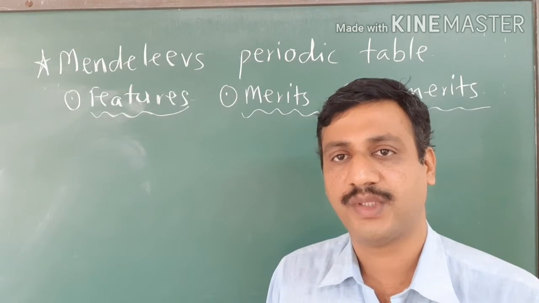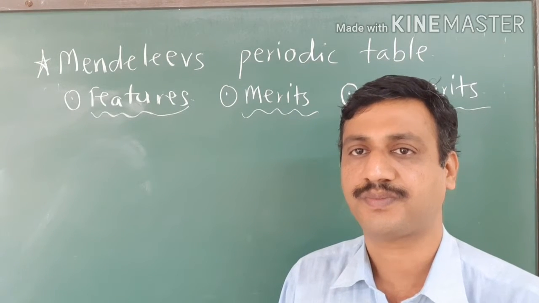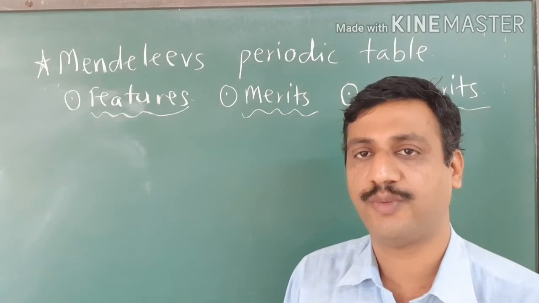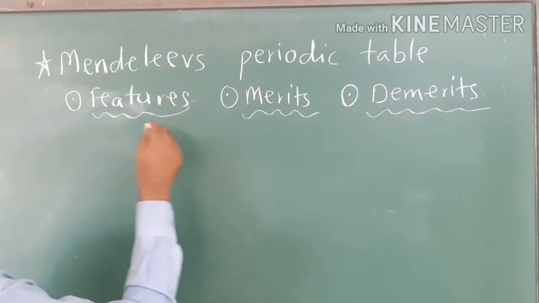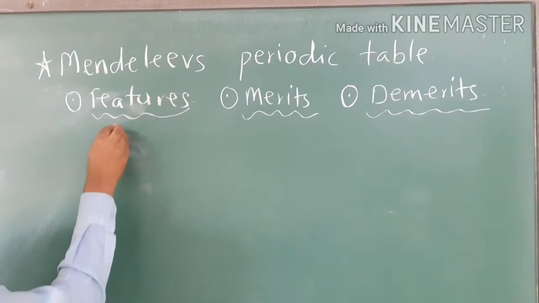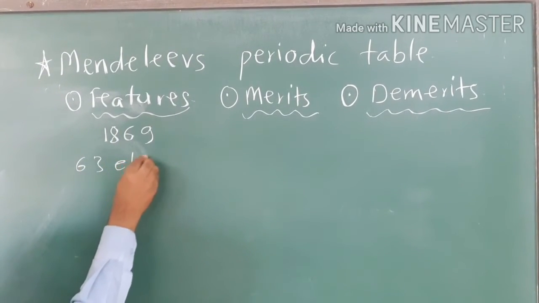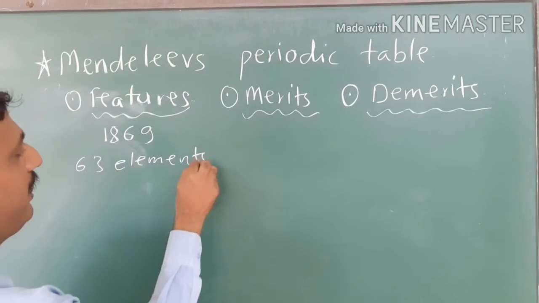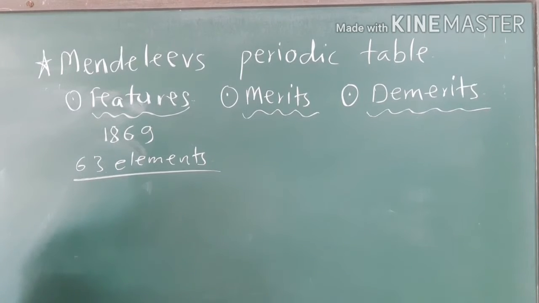The terms group and period were introduced by Mendeleev. Before starting with group and period, the first feature is that he published the periodic table in 1869, and in 1869, 63 elements were known. So the first feature is that it consists of 63 elements.